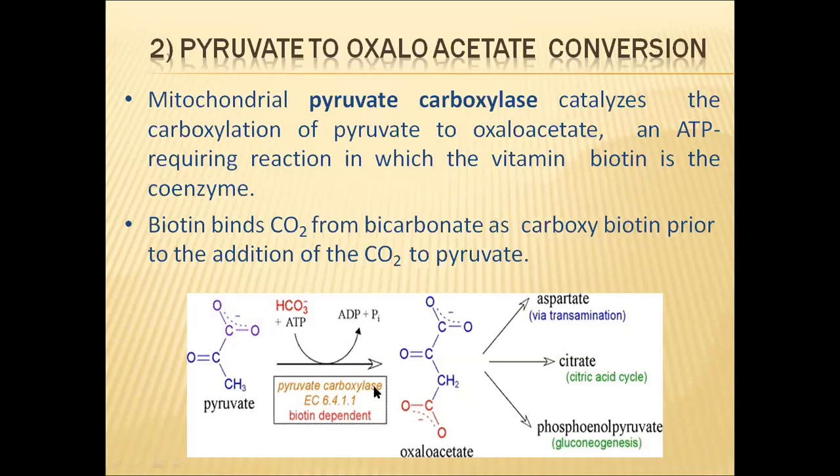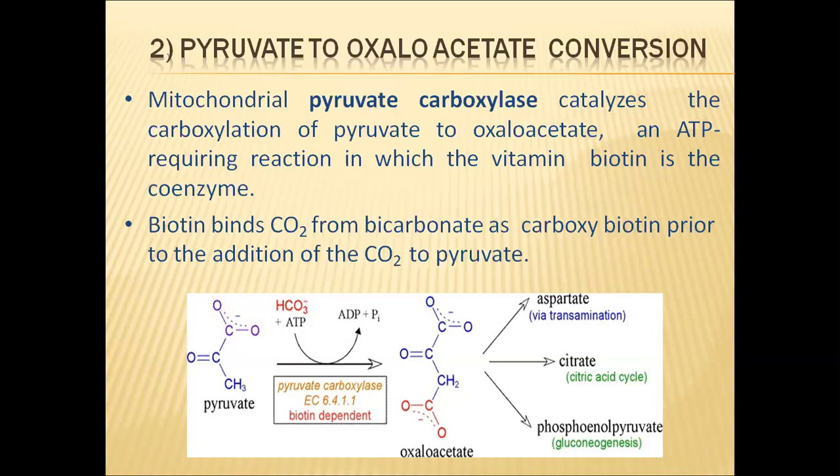Whenever oxaloacetate is required in the cells, under those circumstances, pyruvic acid may be directly converted to oxaloacetate. There is another pathway also. Pyruvic acid will be converted into acetyl coenzyme A, and later this acetyl coenzyme A reacts with oxaloacetic acid. Oxaloacetic acid will be formed in the last stage in the Krebs cycle. But to form the oxaloacetate in the Krebs cycle pathway, it takes a lot of time.